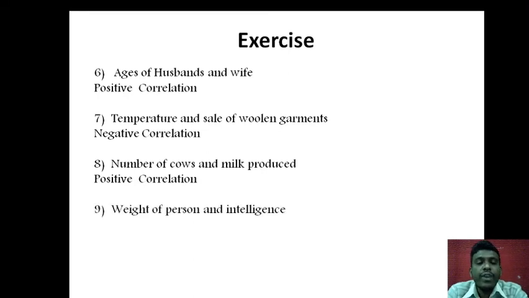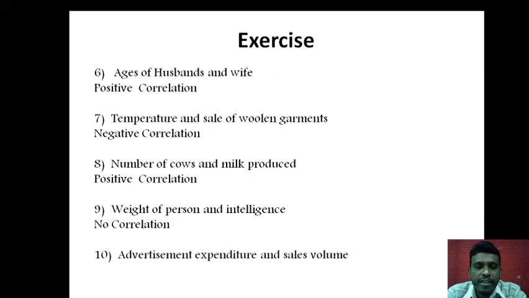The next exercise, weight of a person and intelligence. Are they related to each other? No, they are not related to each other. Weight of a person and intelligence are not related. So we say that it has zero correlation or no correlation. Intelligent people can be heavy in terms of weight, they can be light, they can be normal. So there is no relation between the IQ of a person and his or her weight. Hence there is no correlation.